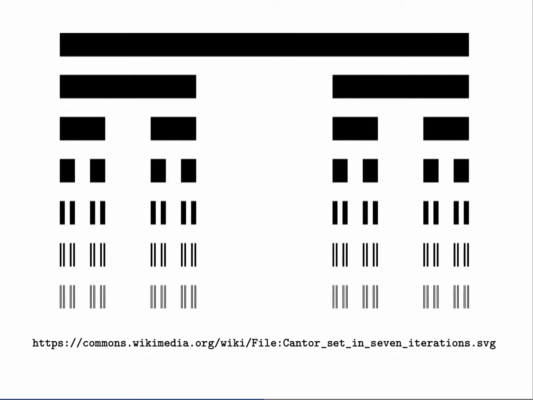The picture that we have looks something like this. At the very top, you can see C0. This is the unit interval from 0 to 1. Just below that, we have C sub 1. This was the collection of the two intervals, the interval from 0 to 1/3 and the interval from 2/3 to 1. Just below that, we then have the set C sub 2. This was the collection of the four intervals, from 0 to 1/9, 2/9 to 1/3, 2/3 to 7/9, and 8/9 to 1. We continue in this way so that C3 now has 8 intervals, C4 has 16 intervals, and so on and so forth.